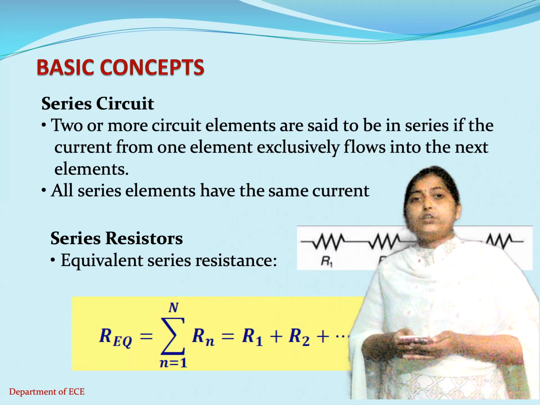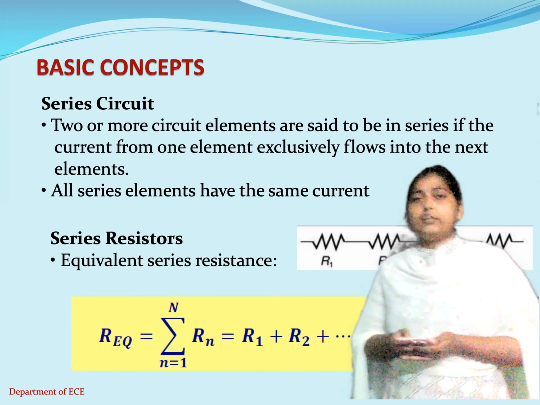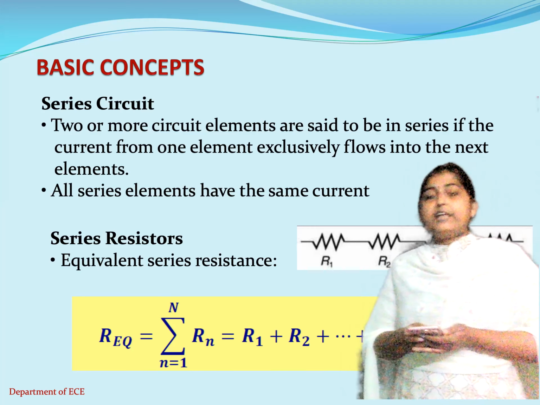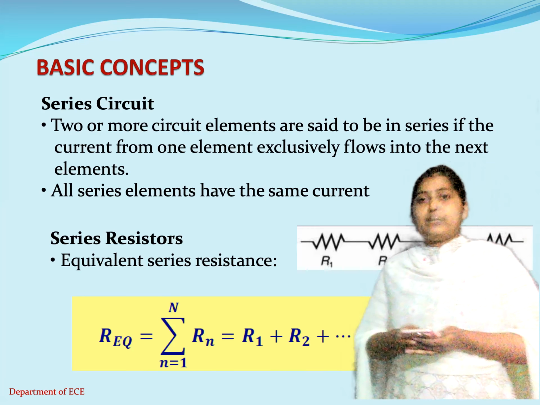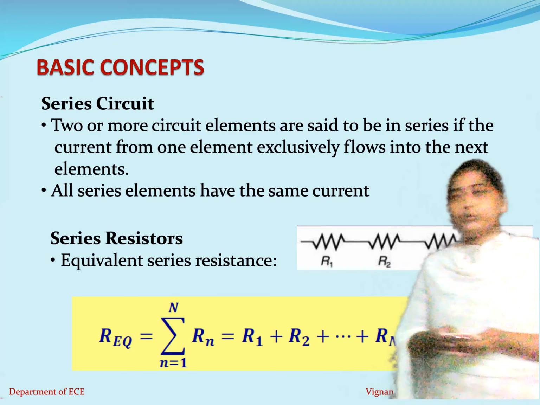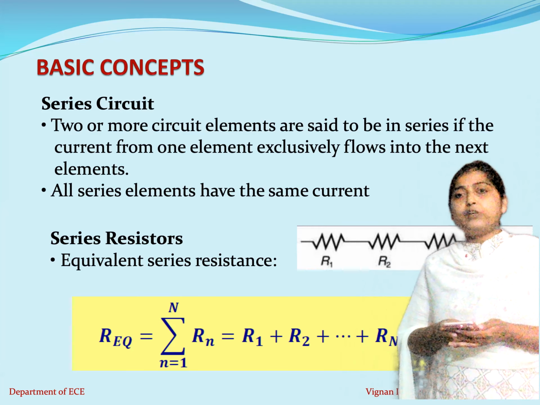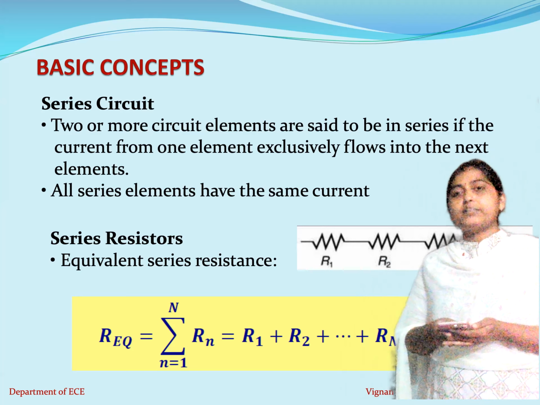A series circuit is nothing but two or more circuit elements are said to be in series if the current from one element exclusively flows into the next element. That means, for example, if you see the circuit here, the resistor R1 and the resistor R2 are connected in series. As we know, we already discussed the resistor in the previous class.